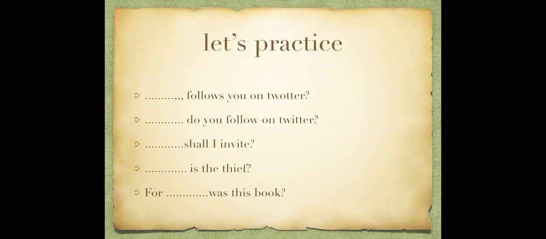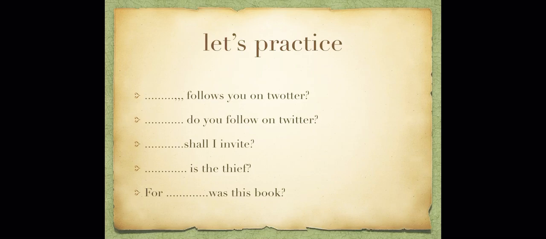Another one. Is the thief? The thief is... He is the thief. Excellent. He is the answer. So what pronoun should we put, whom or who? Yes, excellent. Who is the thief?